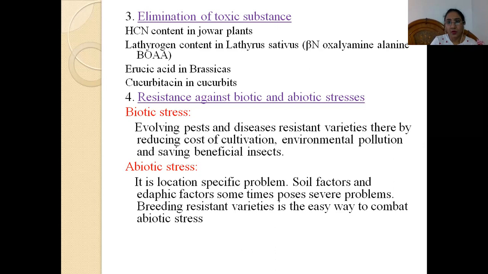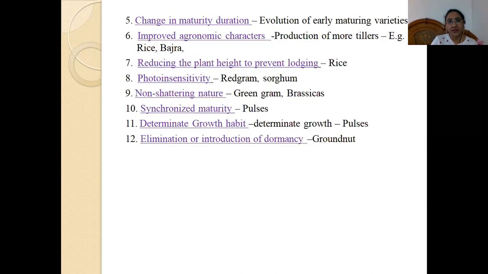And the other is abiotic stresses. Abiotic stresses mainly include soil factors, salinity, and frost, so these various environmental factors. We should also try to develop those breeding varieties which are resistant to various abiotic stresses. The fifth point is change in maturity duration. As a breeder, we should try to develop early maturing varieties so that the farmers can have the yield at an early stage, then medium duration varieties and late duration varieties. So the different maturity duration varieties we should also try to develop.